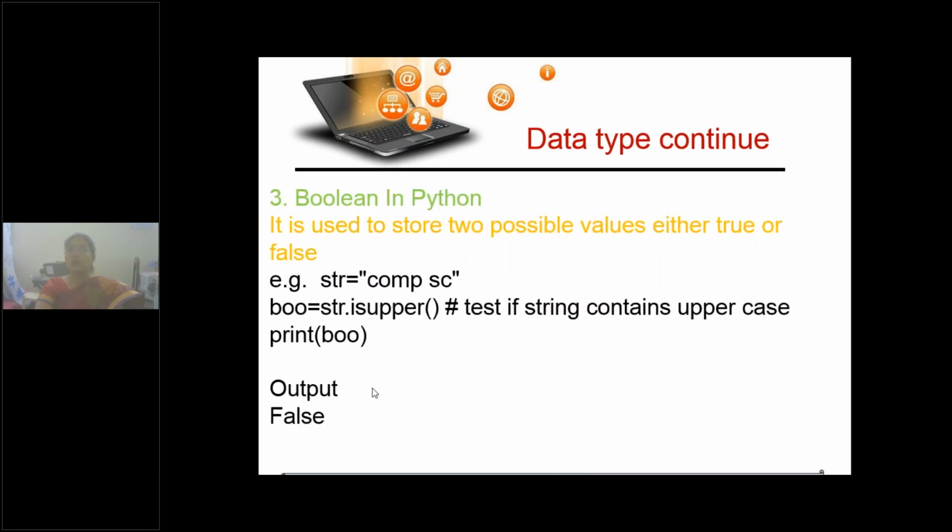Now, when do we get true or false? Generally, when we are checking some condition, isn't it? We see whether both are equal, or one is bigger and another is smaller, greater than or equal to, less than or equal to, or sometimes whether it is an uppercase character or a lowercase character. How do we check whether it is upper or not? There is already a function defined in the str module, isupper.